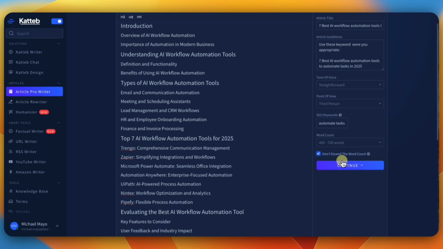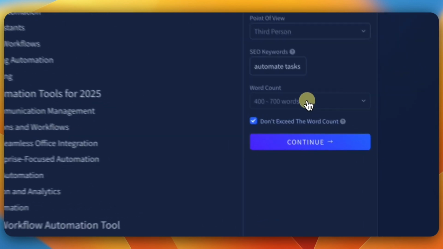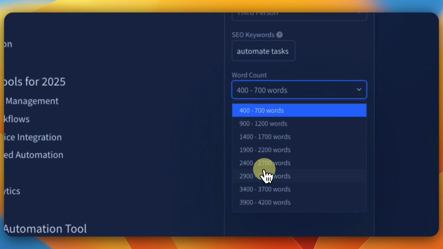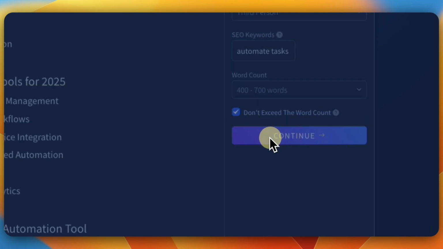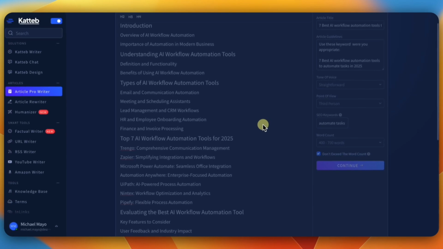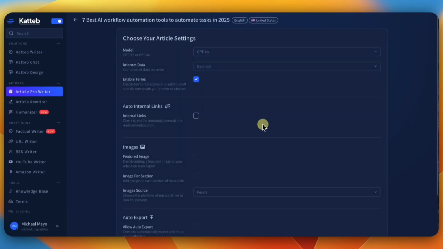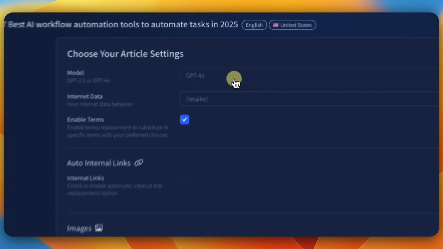Okay. So we're just writing a small, simple article. Of course, we see the words here. So let's just do this. Let's do a short article here. We'll do a short article. Okay. We click on that. Now, after this, it's going to go into a next screen, which is more features. Okay, so now this is where you choose what you're going to use.